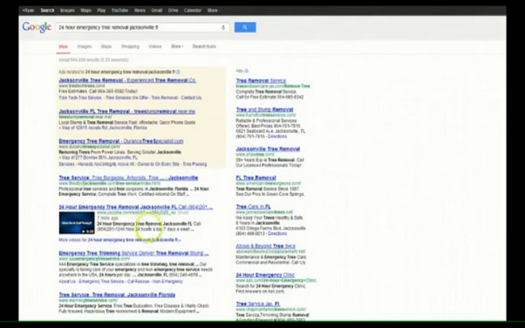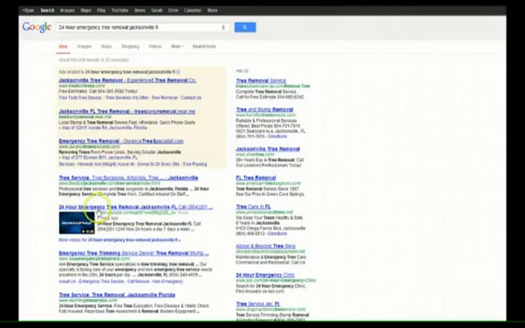Now it's not that it's all that amazing, because this isn't going to be searched thousands of times a month, but when it is, the person searching this term, making this phone call to this tree removal company, that's worth $100 to them for that phone call. They'll pay you $100 for a phone call because this can turn into a big thousands of dollars job for them. Okay, so this was just immediately, I put it on YouTube. And then here we are. We are already ranked for this.